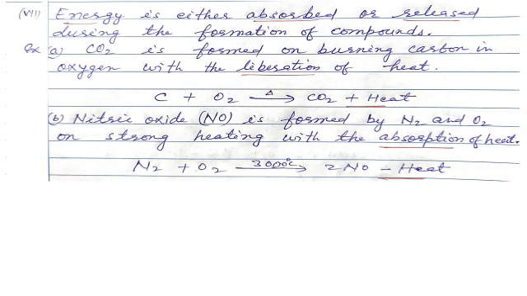Let us see another example. Nitric oxide is formed by nitrogen and oxygen on strong heating with the absorption of heat. That means in this reaction heat is taken in. Nitrogen heated with oxygen at a very high temperature of 3000 degrees Celsius forms nitric oxide, and here minus heat shows the absorption of heat. So students, these are some characteristics of compounds.